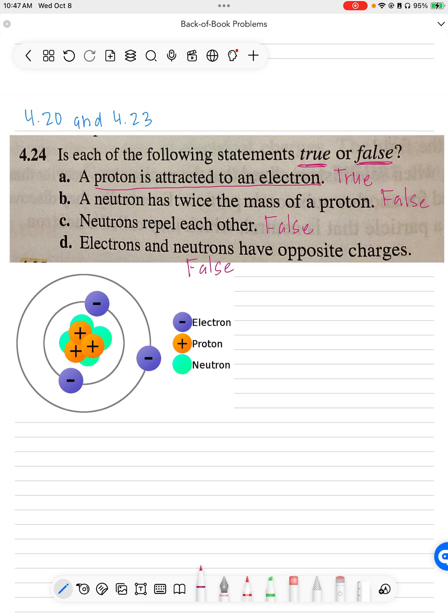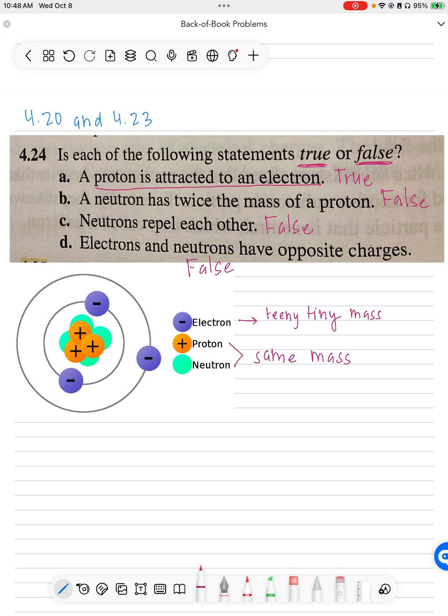So the takeaway from this is to remember that electrons and protons are the only two subatomic particles that have charges, that neutrons are neutral, and that protons and neutrons are the same size. That's right, same size, same mass. While electrons, even though there wasn't a question about this, are super teeny tiny. So tiny that we don't even talk about their mass when we talk about the mass of an element. So teeny tiny mass.